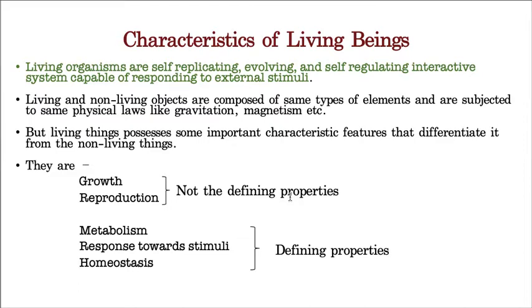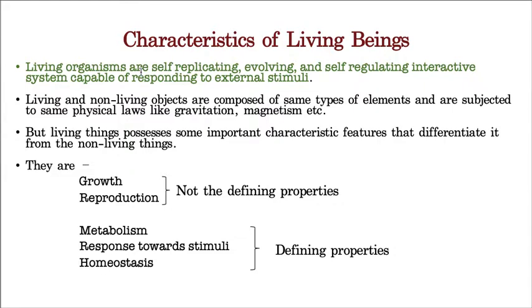Living organisms means what? Living organisms are self-replicating, evolving and self-regulating interactive systems capable of responding to external stimuli. Let us take what is the meaning of this particular definition. Now let us go word after word so that you can understand very easily.